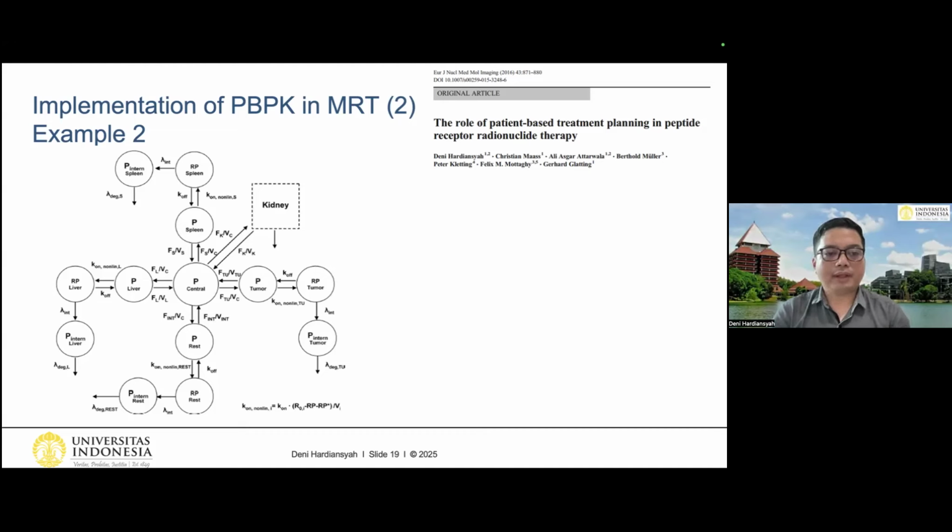This is the model that we built. We have the central compartment for the blood. We have the spleen compartment, liver compartment, tumor compartment, and also the rest-of-organ compartment. We also have the kidney, but I don't show it here because the kidney compartment is more complex, as we also have the reabsorption part of the kidney. But you can check the publication for details if you want to see it.